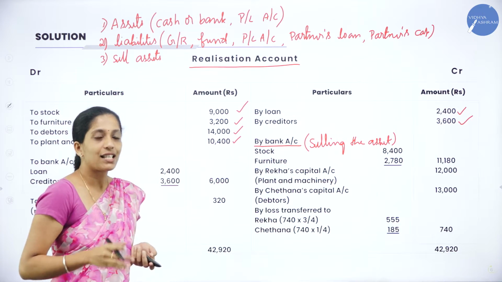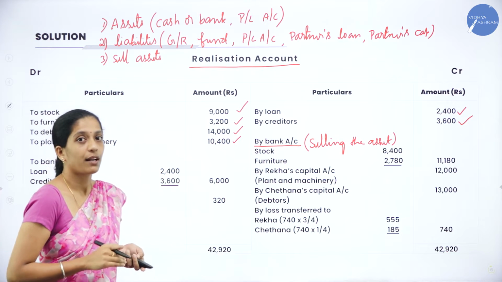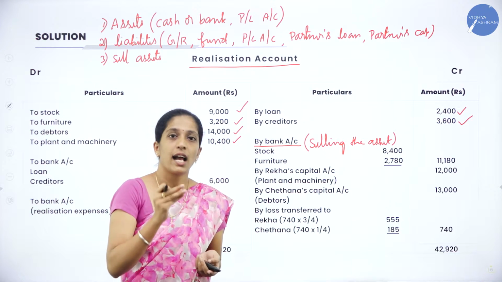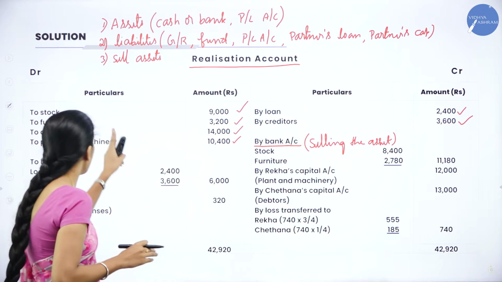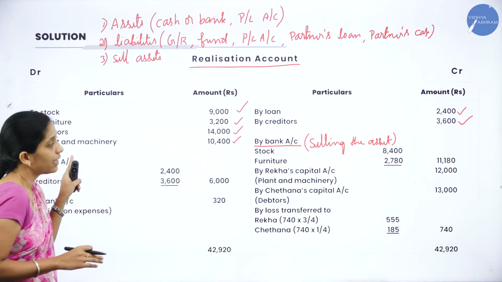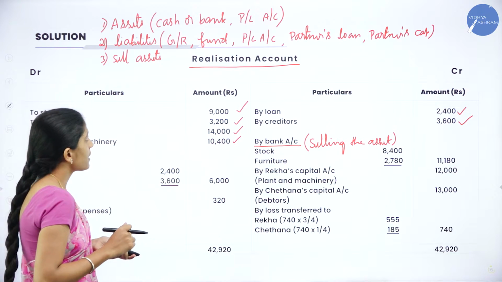Now, for this, we have to see our adjustment, because they have sold certain assets and certain assets have been taken over by the partner, right? Now, here there are 4 assets, right? Now, see the adjustment.